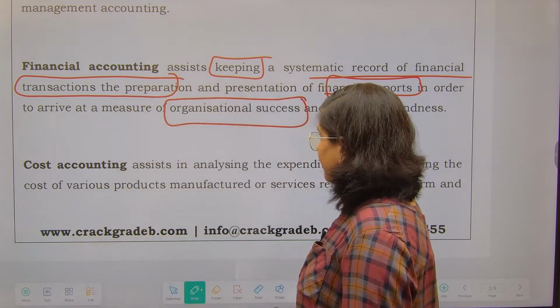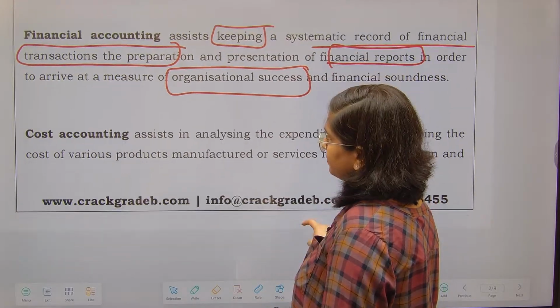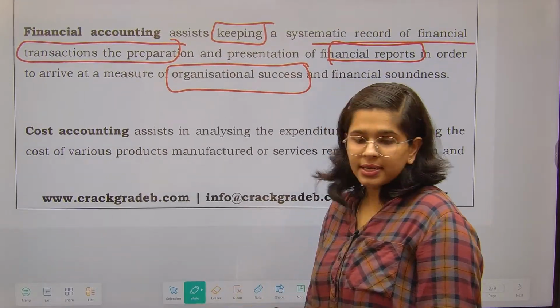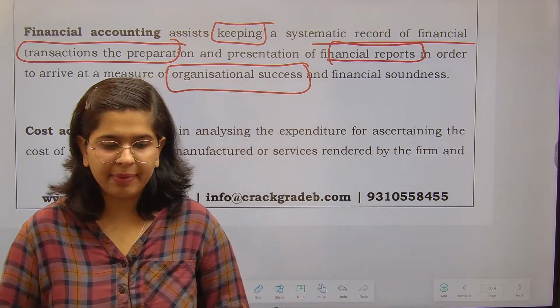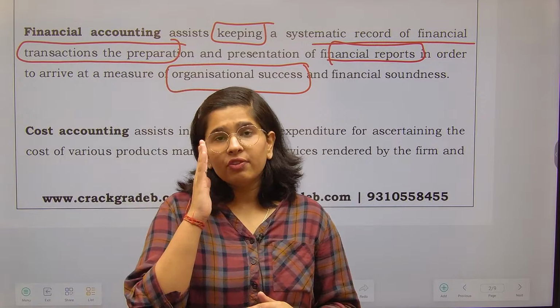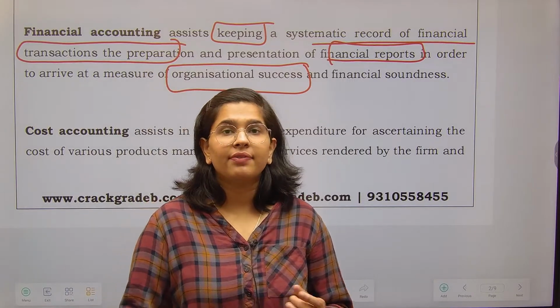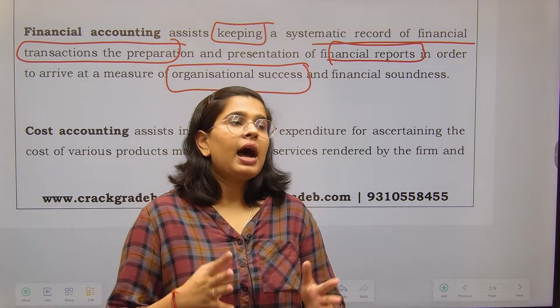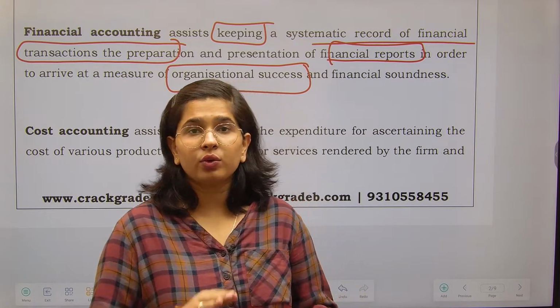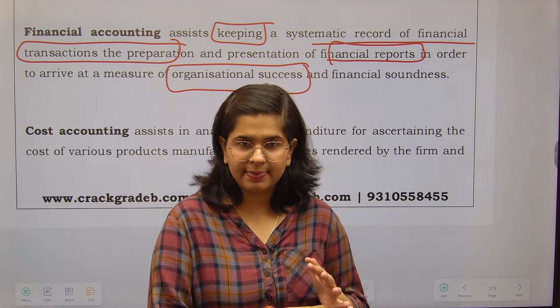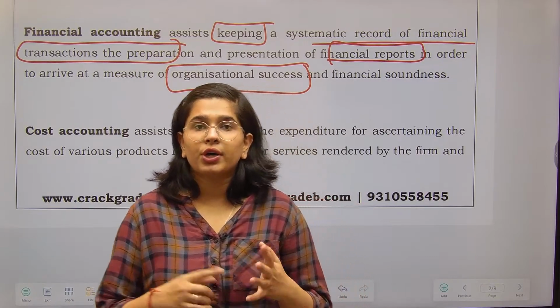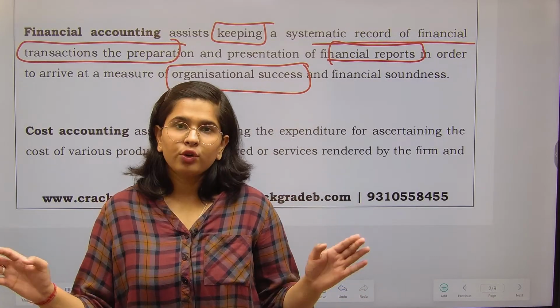So now talking about cost accounting. See, what is the difference between financial accounting and cost accounting? Let me tell you. Financial accounting focuses on finding out whether I am profitable or not. Under financial accounting, I include all kinds of expenses, direct expenses, indirect expenses, whether they are related to production or not.